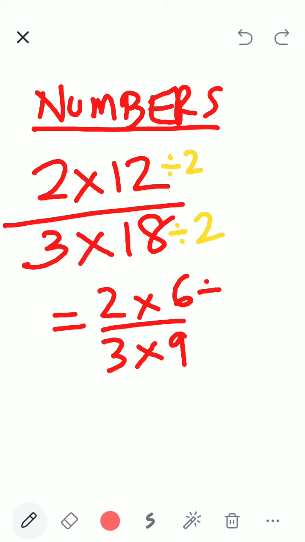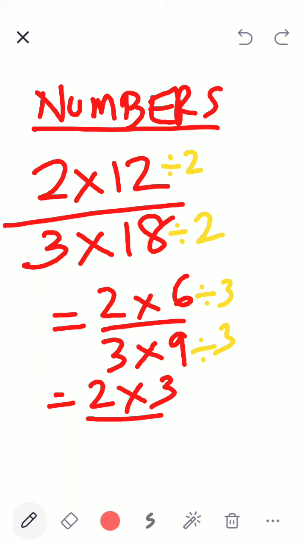You're dividing 6 by 3. Why? Because it's a common factor of 6 and 9. So this becomes equal to 2 multiplied by 3 divided by 3 multiplied by 3. Yes. 2 multiplied by 2.